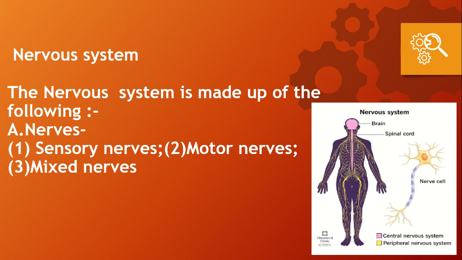Sensory nerves. These nerves connect the sense organs with the brain and the spinal cord. They carry sensation information from the sense organs to the brain or the spinal cord. Motor nerves. These nerves connect the brain or the spinal cord to a muscle or a gland. The messages sent by the brain or the spinal cord through motor nerves allow the movement of muscles or help in secretion of juices by the gland. Mixed nerves. They carry sensations to the brain as well as bring orders from the brain.